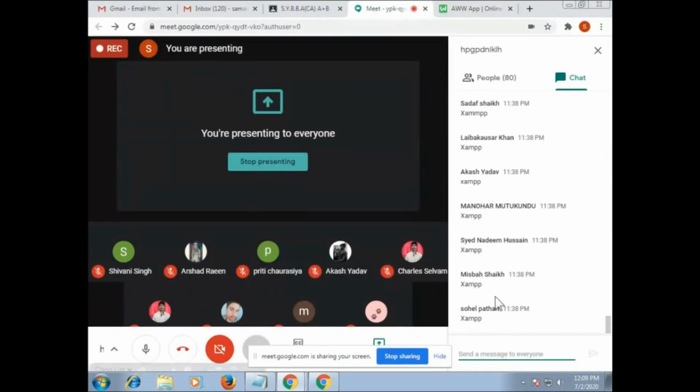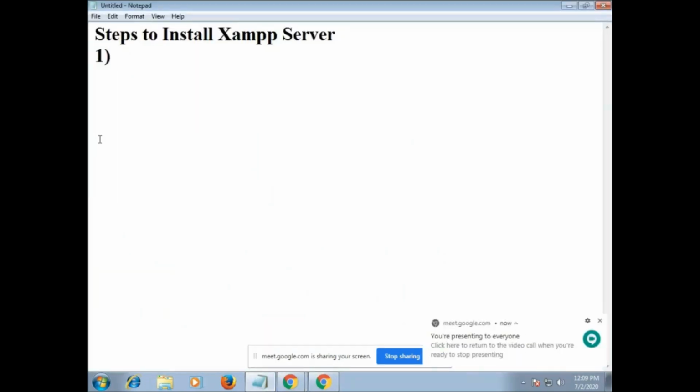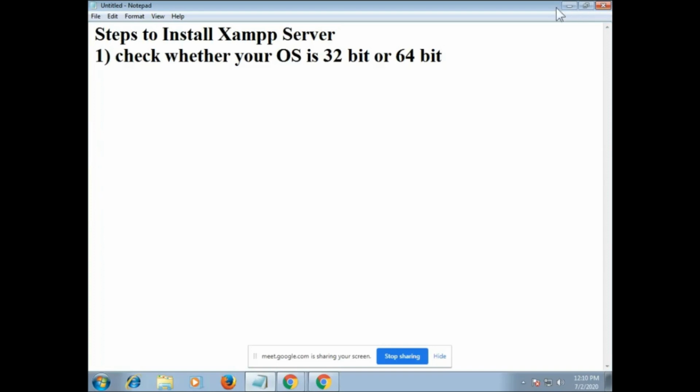Step number one, we have to check whether your operating system is 32-bit or 64-bit. So how to check whether your operating system is 32-bit or 64-bit?